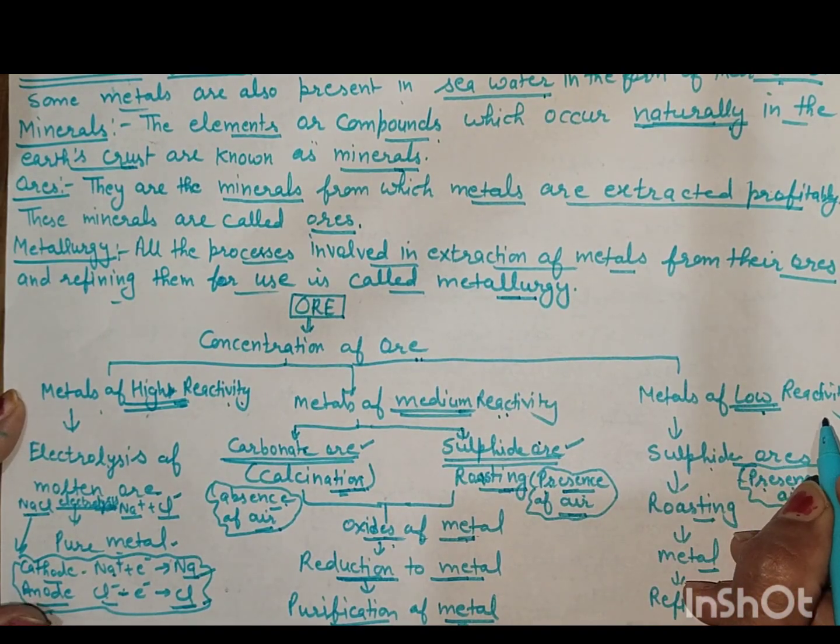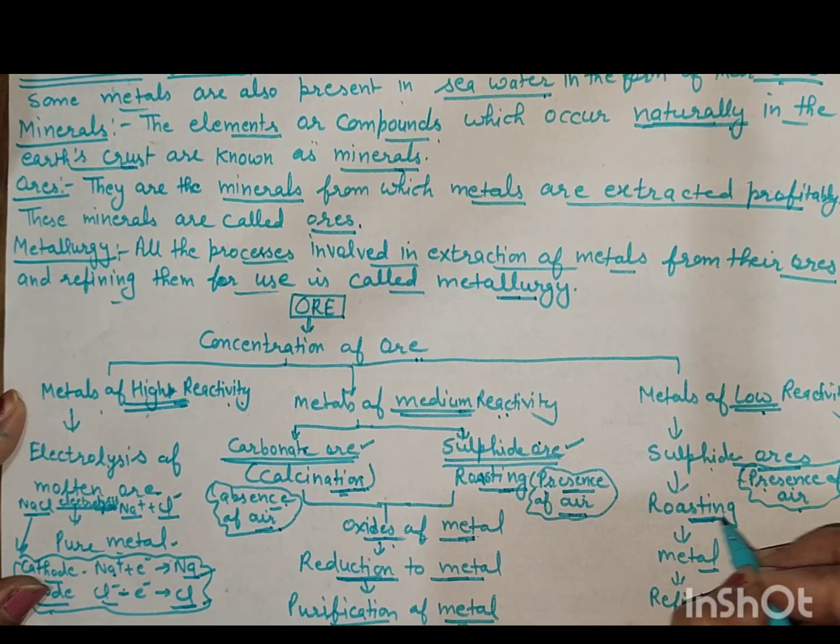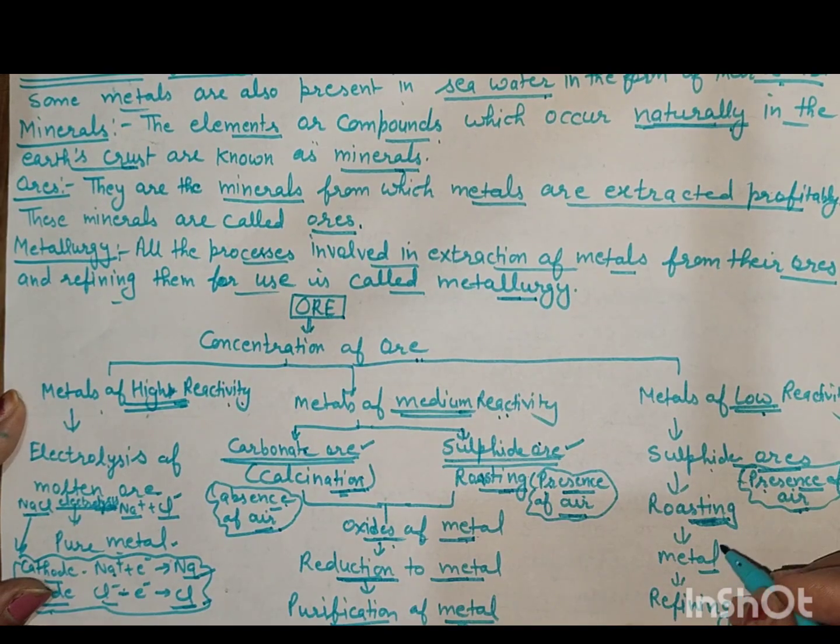Metal of low reactivity series. Here sulfide ores are taken. By the process of roasting, we get the pure metal, and roasting is done in the presence of air. And after obtaining the metal, refining is done.